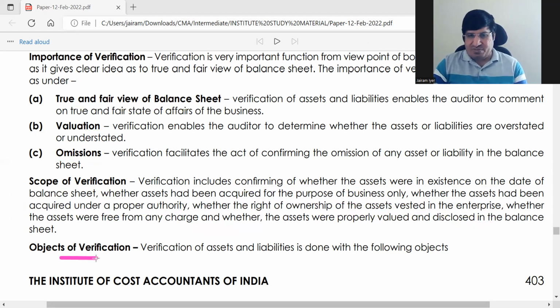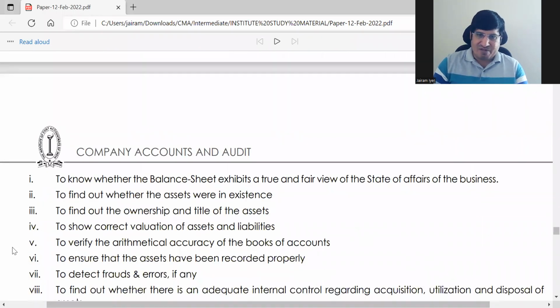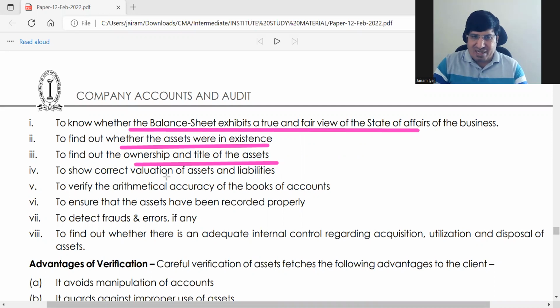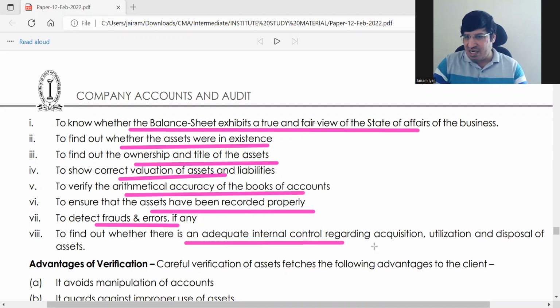Objects of verification. Okay, what is the objective of verification? यहाँ भी सब वही है, ठीक है, same things are repeated. See whether the balance sheet exhibits a true and fair view. Find out whether assets exist, find out ownership and title, correct valuation, arithmetic accuracy of books of accounts. Whether assets have been recorded properly, detect fraud and errors, and whether there is adequate internal control regarding acquisition, utilization and disposal of assets.